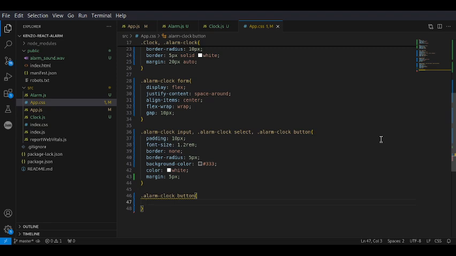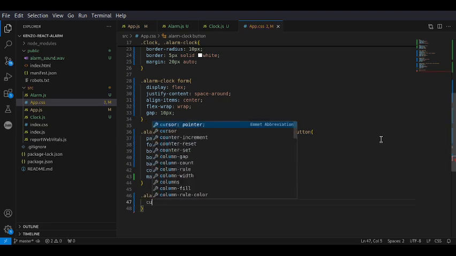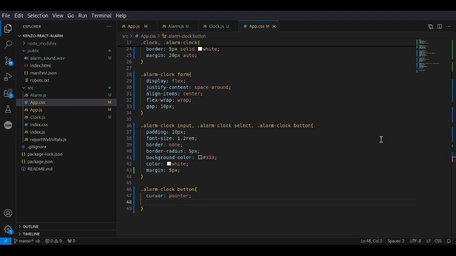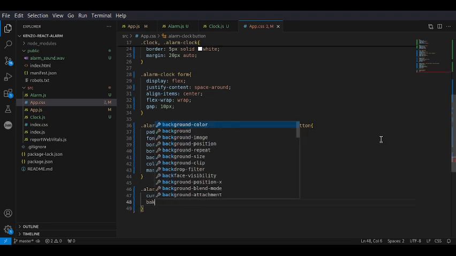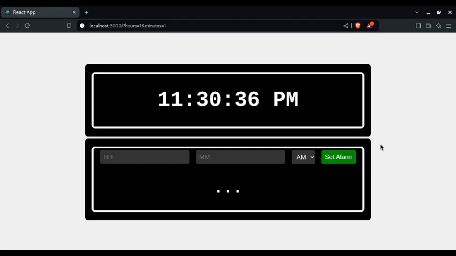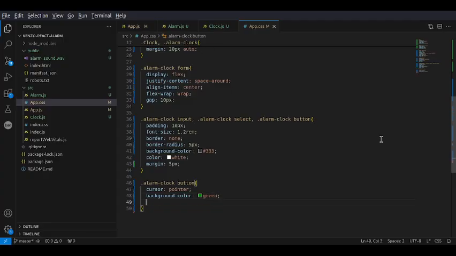Let's now style the alarm button. Cursor pointer. We wanna have a background color of maybe a greenish. Let's go for green. Yeah, it looks fine.